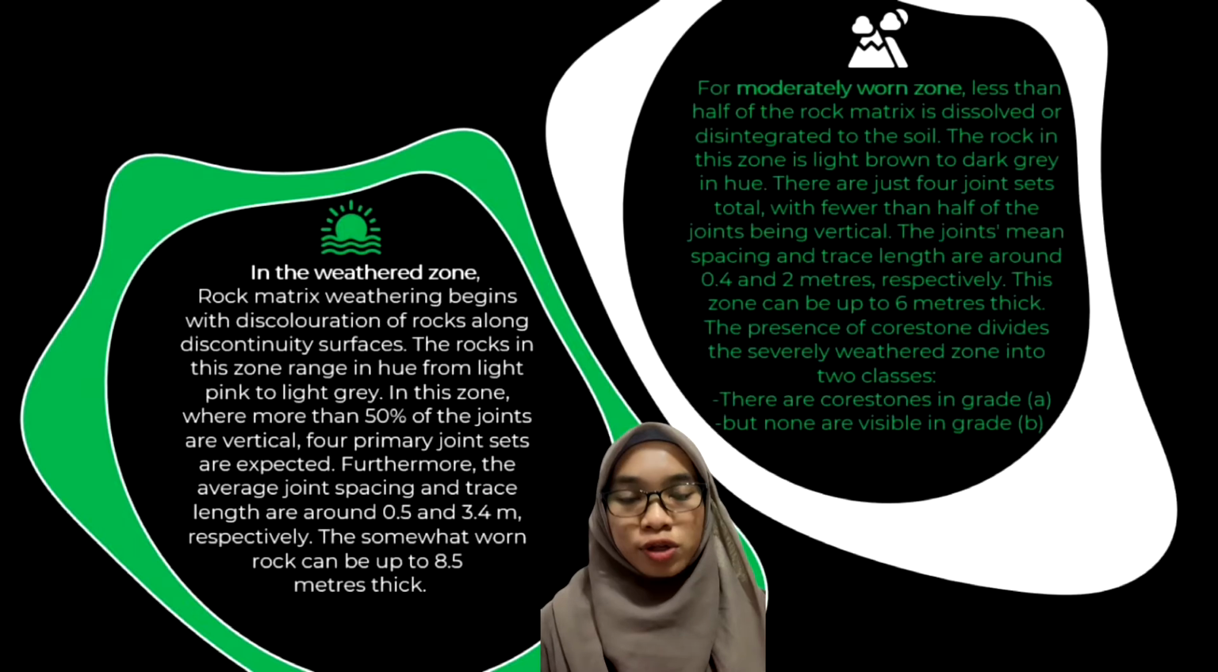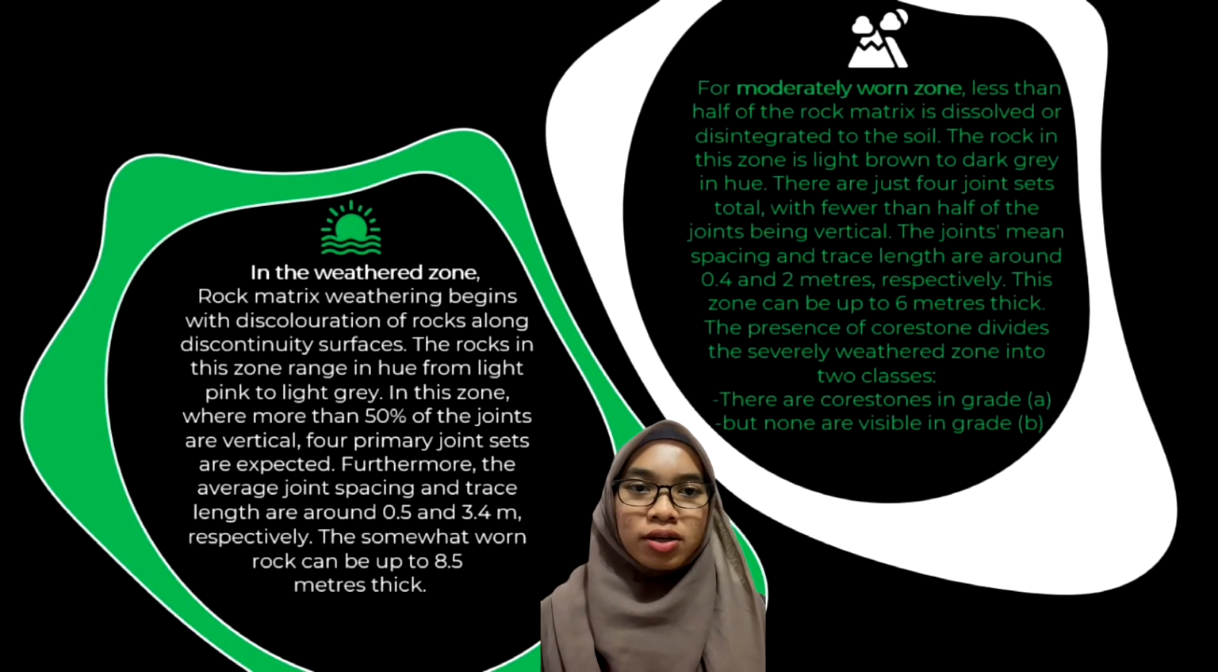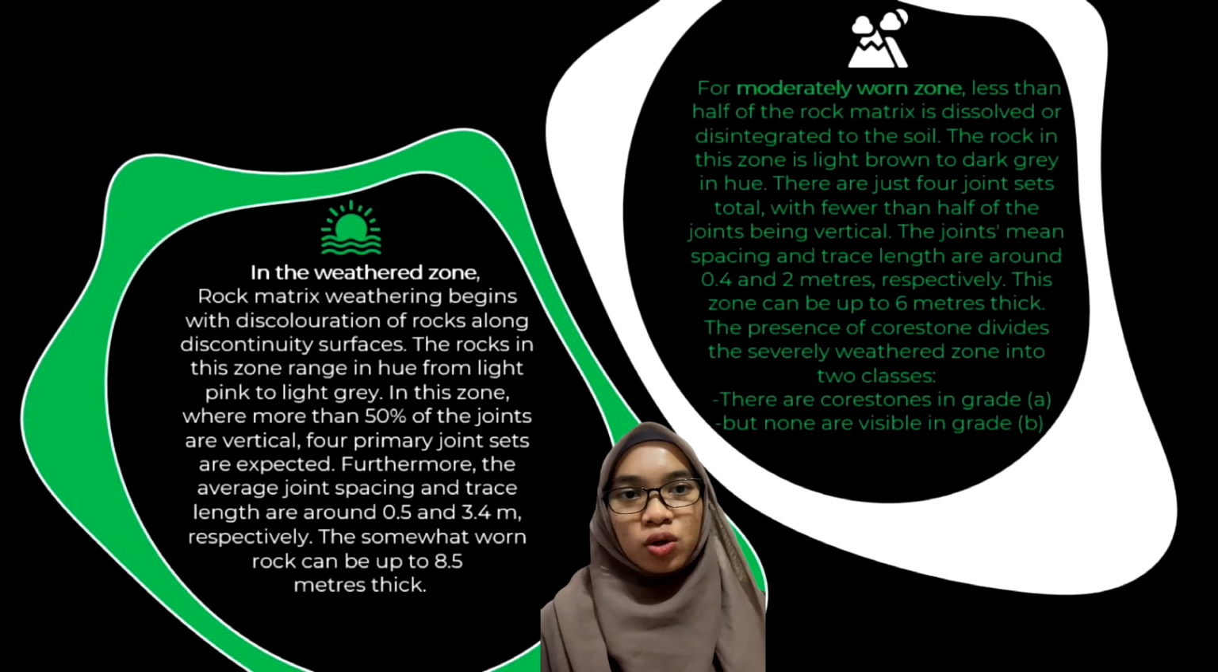For the moderately weathered zone, less than half of the rock matrix is dissolved or disintegrated to soil. The rock in this zone is light brown to dark grey in hue, and there are just 4 joint sets in total, with fewer than half of the joints being vertical. The joints' mean spacing and trace length are around 0.4 and 2 meters respectively. The zone can be up to 6 meters thick.